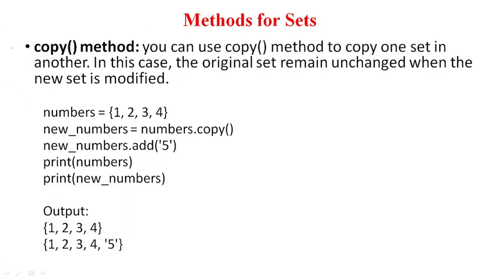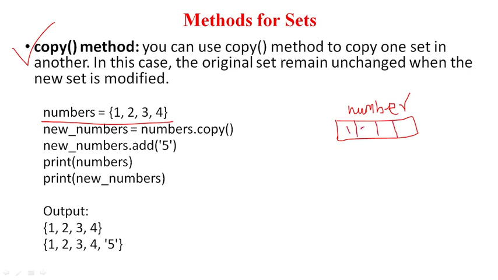Now we are trying to understand the copy method. Okay, so we have a set here which is having the data 1 2 3 4. Suppose it is somewhere in the memory. This is numbers, and there is the data 1 2 3 and 4. Now I am trying to copy the data from numbers, so I am calling the function numbers dot copy.